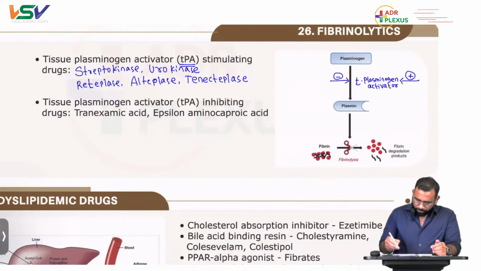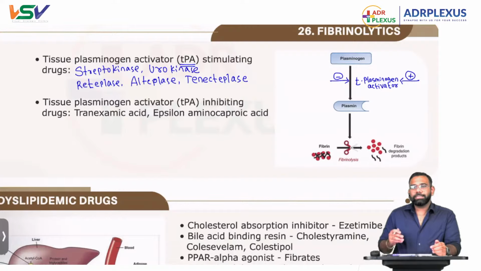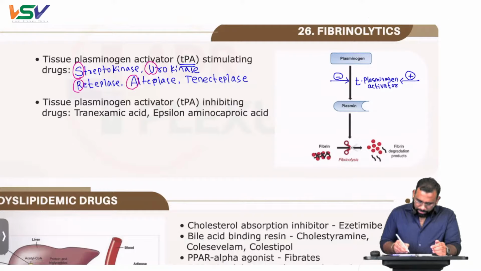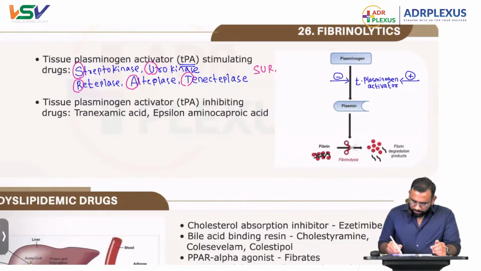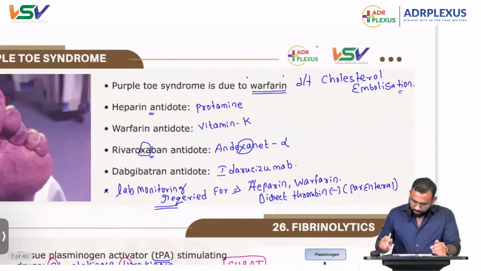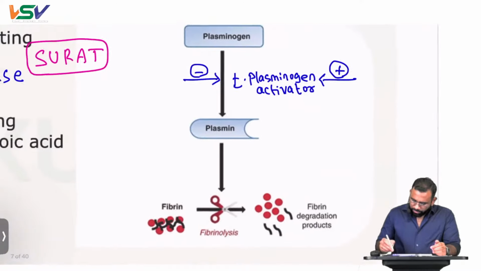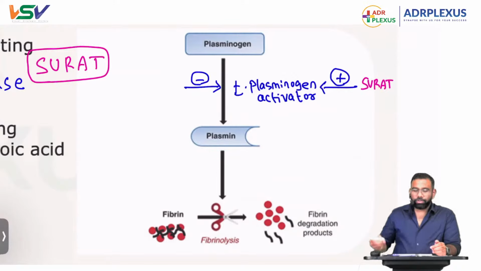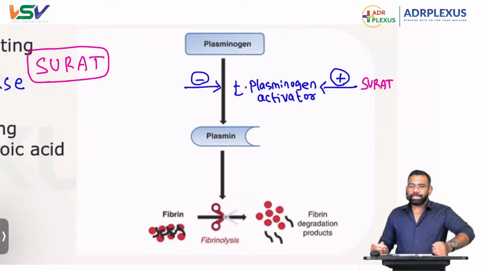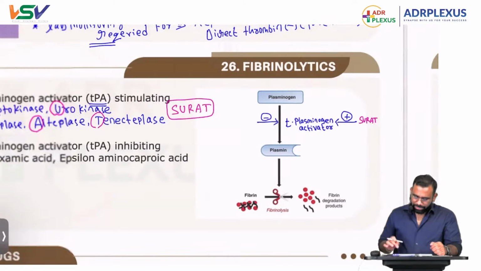So you can remember all these drugs with a mnemonic, SURAT: streptokinase, urokinase, reteplase, alteplase, tenecteplase. These SURAT drugs promote tissue plasminogen activator.